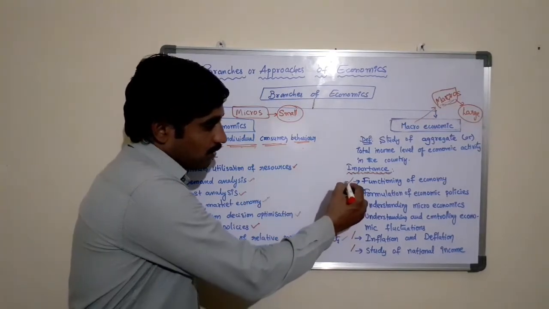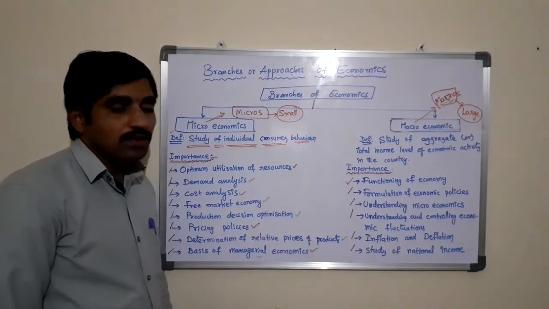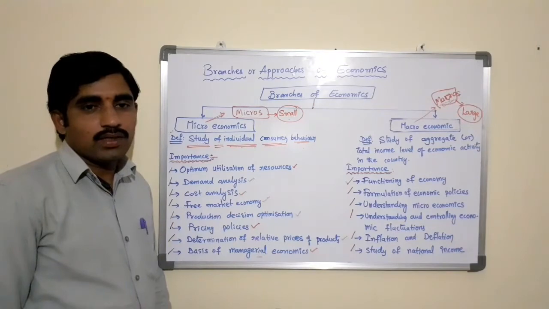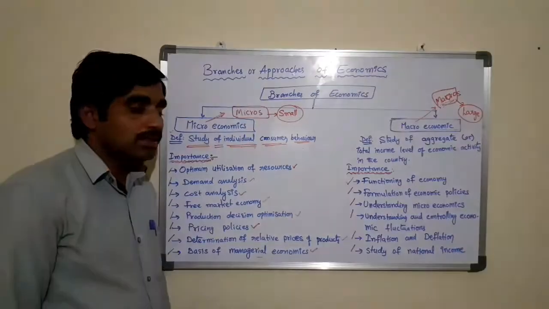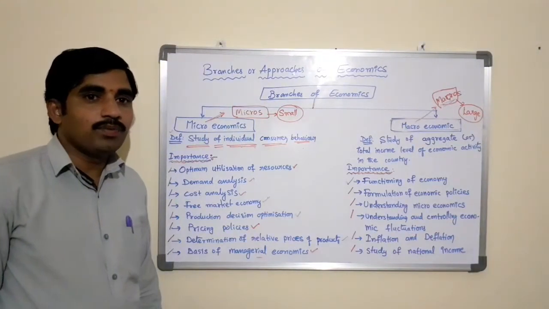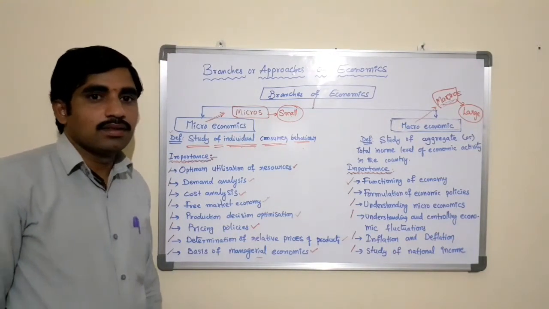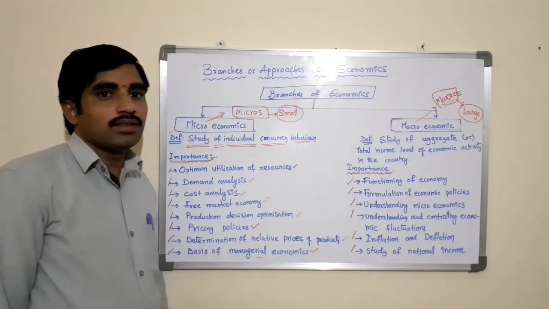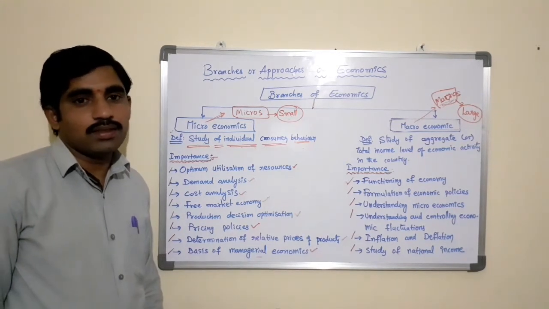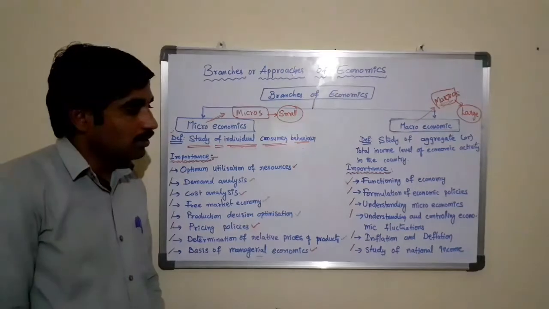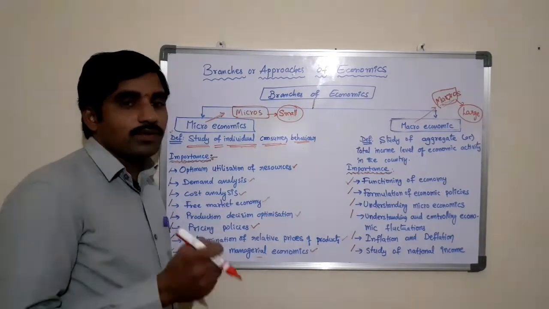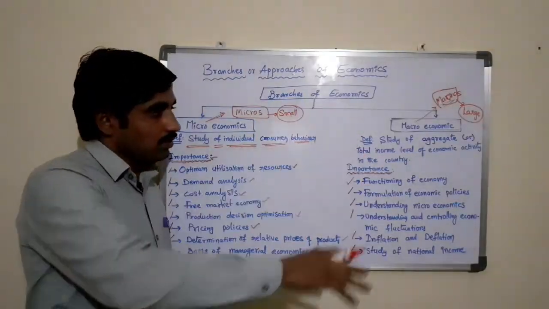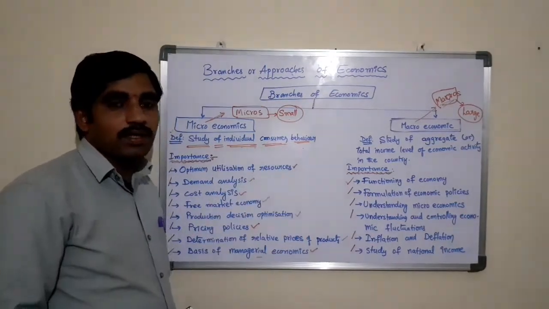The first one is the functioning of the economy. Macroeconomic analysis is of prominent importance in giving us an idea of the functions of the economic system in the country. To understand the functioning of the economy, we need to study all the areas at the aggregate level.